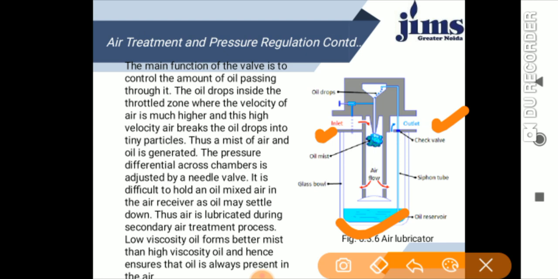Here you will see the inlet and the outlet, and the main function of this valve is to control the amount of oil passing through it. The oil drop goes into the throttle zone, where the velocity of the air is much higher, and this high velocity may break the oil drops into tiny particles like this.